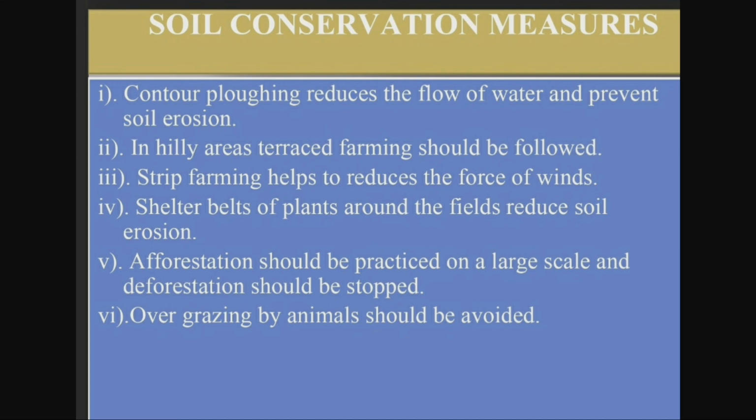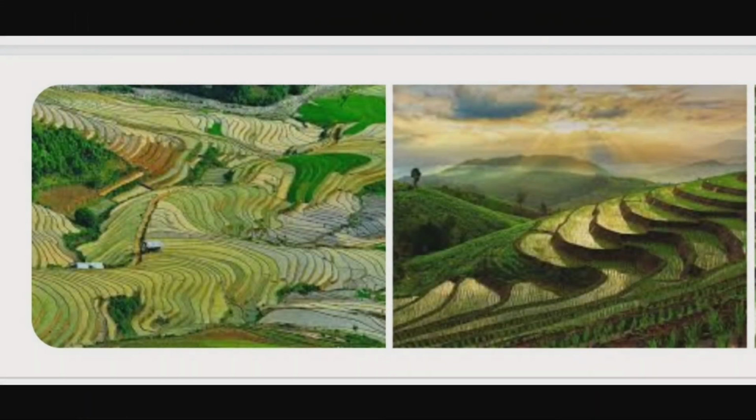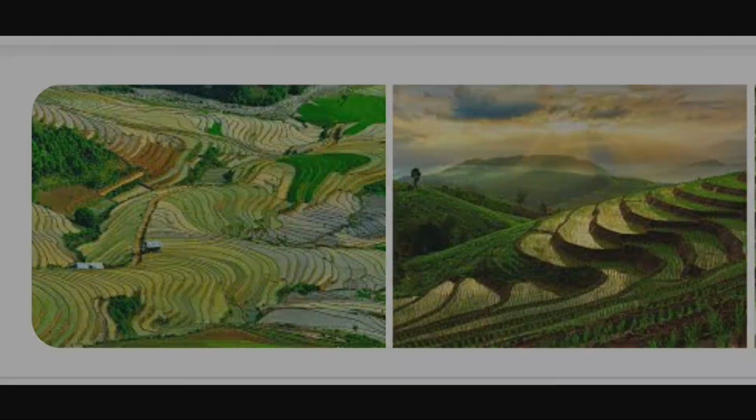What are they? Contour plowing reduces the flow of water and prevents soil erosion. In hilly areas, terrace farming should be followed. Strip farming helps to reduce the force of winds. Shelter belts of plants around the fields reduce soil erosion. Afforestation should be practiced on a large scale and at the same time deforestation should be stopped. Overgrazing by animals should be avoided.